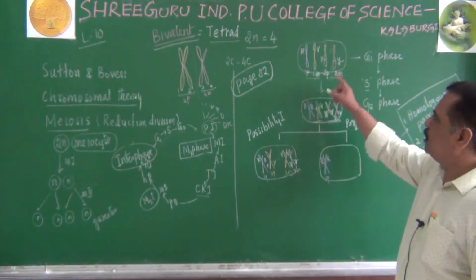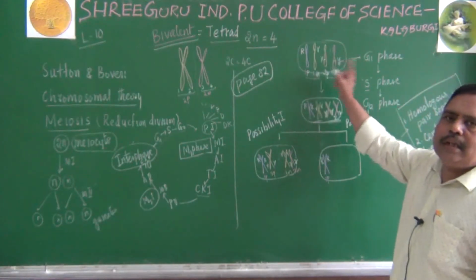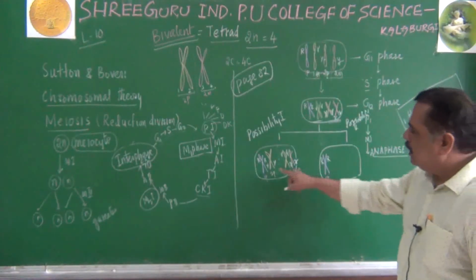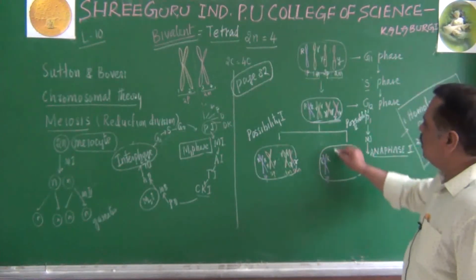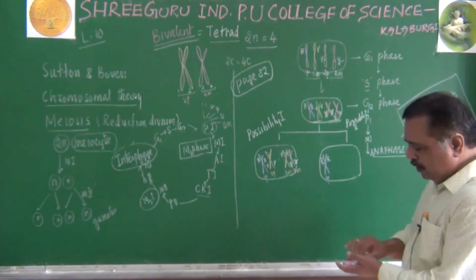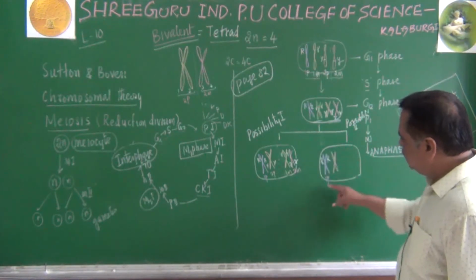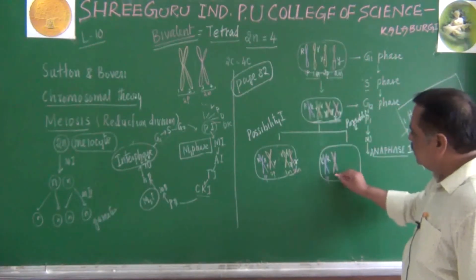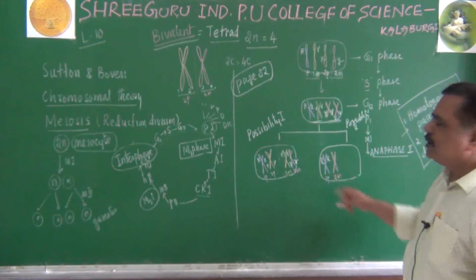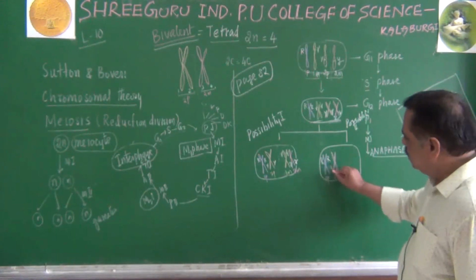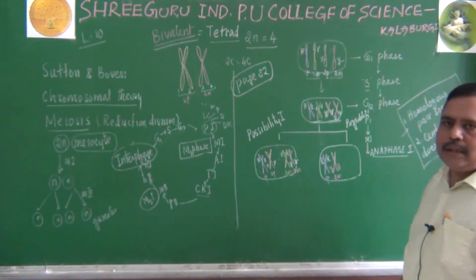That means another chromosome, another color allele should come this side. Here we got capital Y. Let us take small y here. Imagine this point. This is first paternal, this is second maternal. This is one possibility where small y is there.